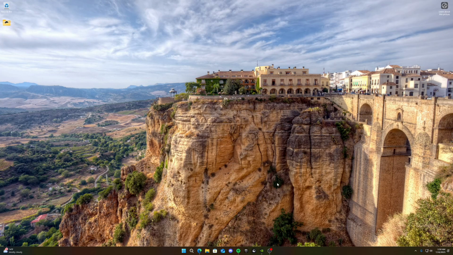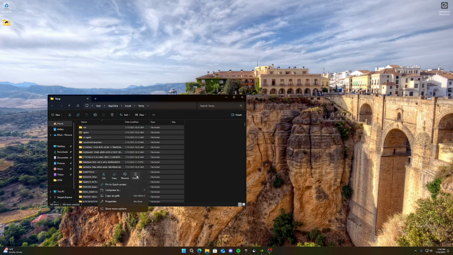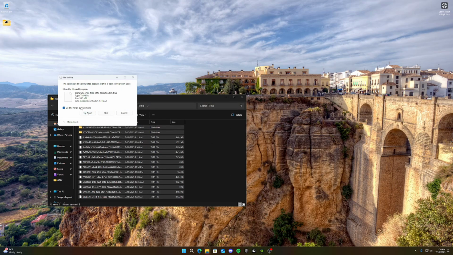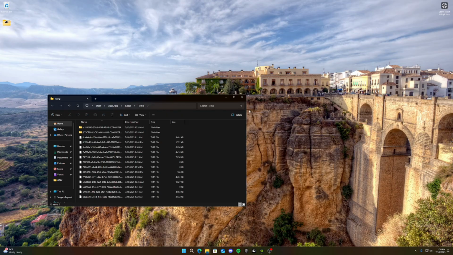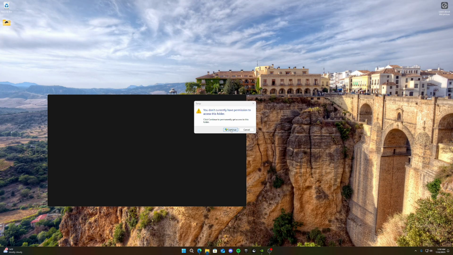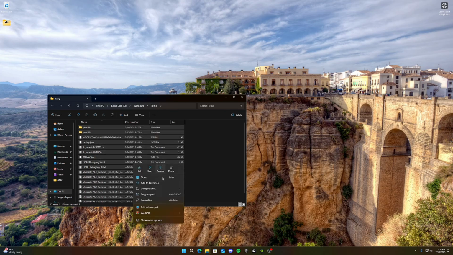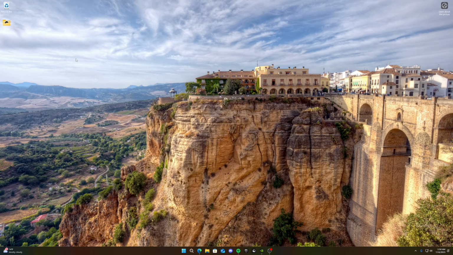Now we want to remove all of our temporary files, so we're going to go back to the run and we're going to type %temp%. Then we're going to delete all these files, and you can just skip these if they won't delete, that's normal. And then open it back up and type temp with no percentages. And then click continue, and then delete everything you can with Control A and clicking delete. And then we can go to our recycle bin and empty the recycle bin so that it actually deletes them. A lot of people don't tell you that, but you have to do that to actually delete them from your system.